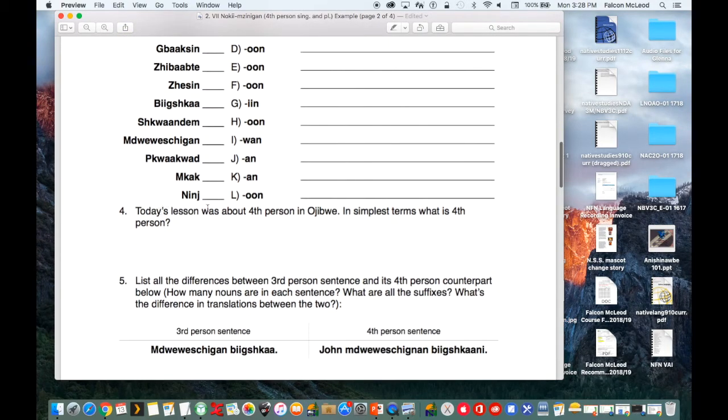So today's lesson was about fourth person in Ojibwe. In the simplest terms, what is fourth person? Or more appropriately, what does it mean? So what are we talking about when we're talking about fourth person? I would suggest going to the first slide in our PowerPoint.